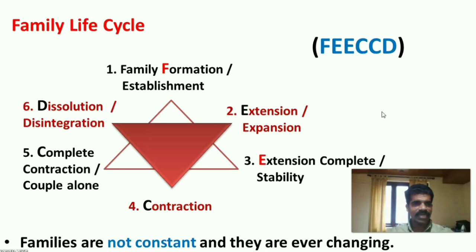The next is the family life cycle or developmental stages. There are six main stages in the family life cycle: family formation or establishment, extension or expansion, extension complete or stability, contraction, complete contraction or couple alone, and the last stage is dissolution or disintegration. Families are not constant and they are ever changing. That is why the stages keep changing.